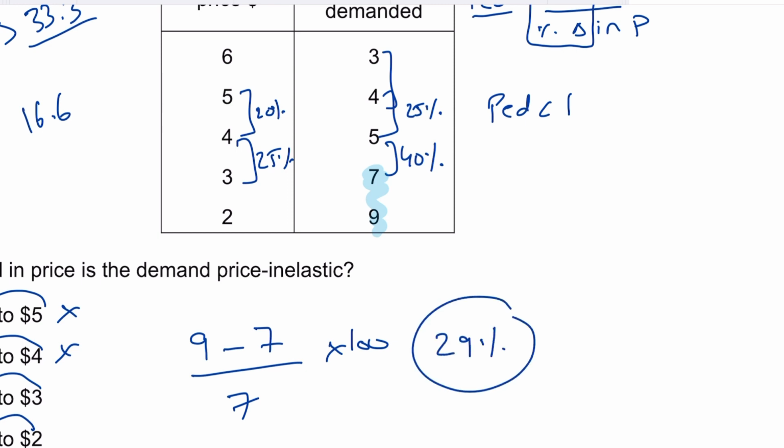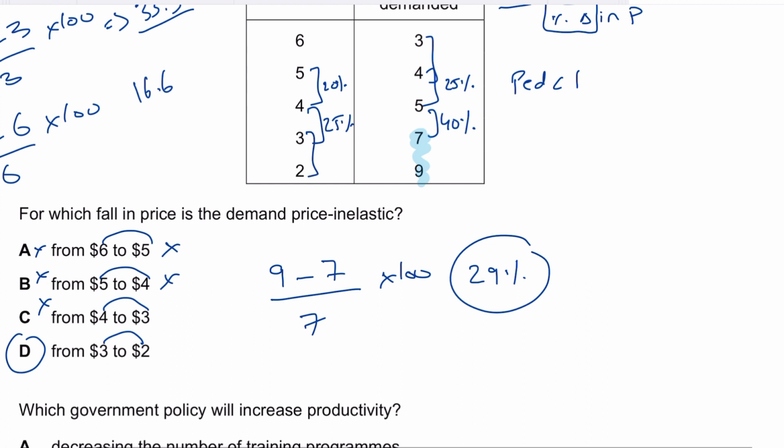This is the percentage change in QD. You calculate the percentage change in price, that is 1 over 3 times 100, and that should be 33 point something. So the percentage change in quantity demanded is plus 29% because the QD is going up, while the price is going down, so it's minus 33.33%.